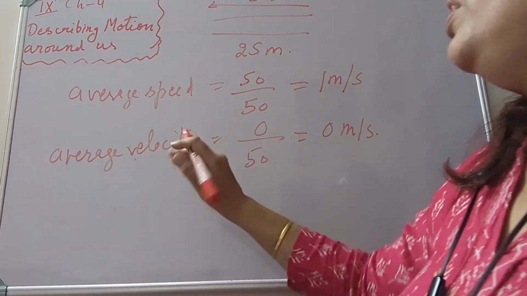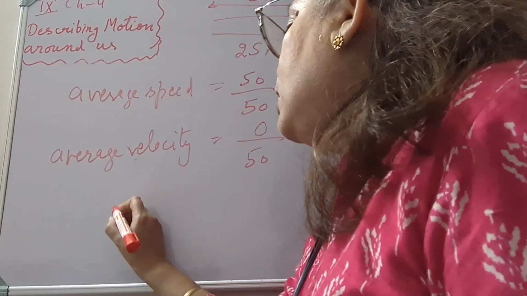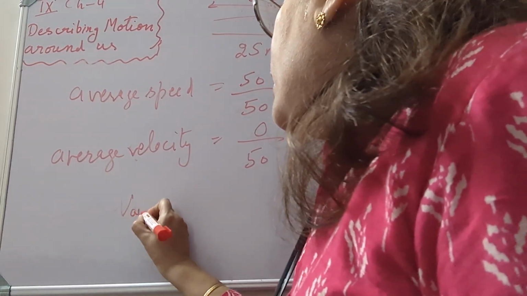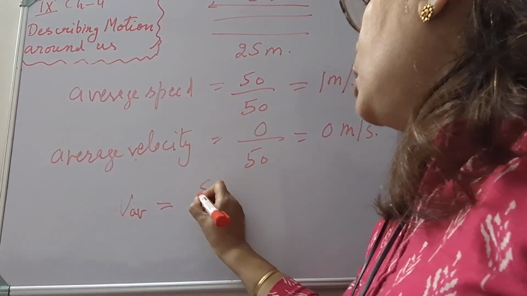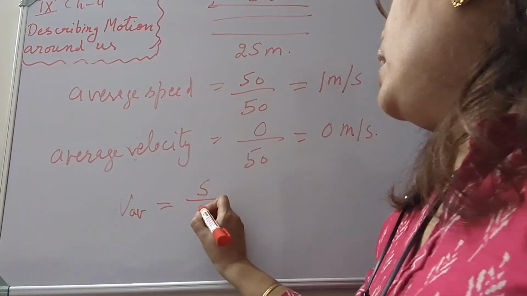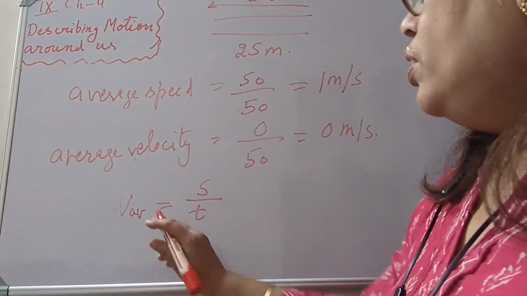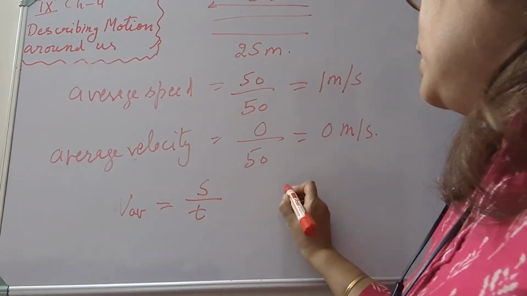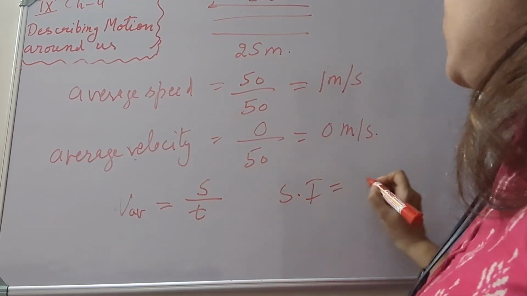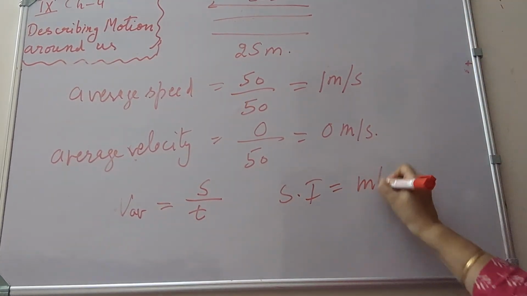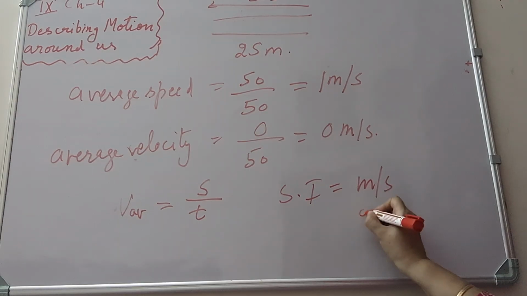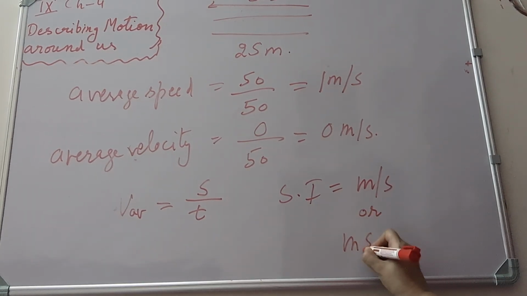And we have a simple equation for the average velocity: V_av equals displacement, represented by S, upon time taken, represented by T. V_av = S/T. The SI unit of average velocity is meters per second, or we can write it as m s raised to power minus 1.